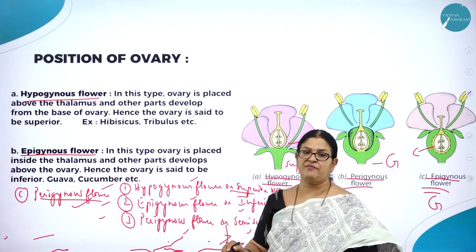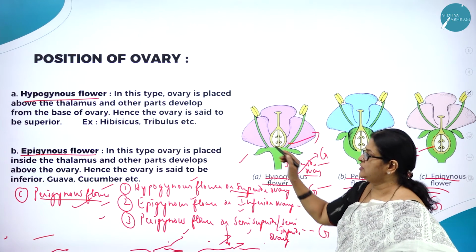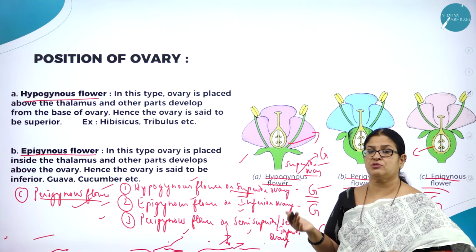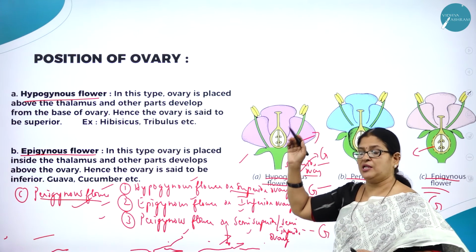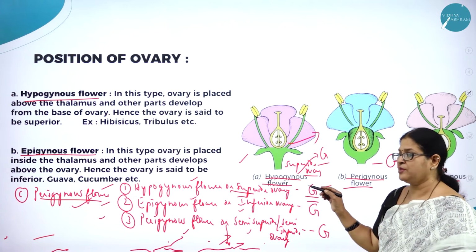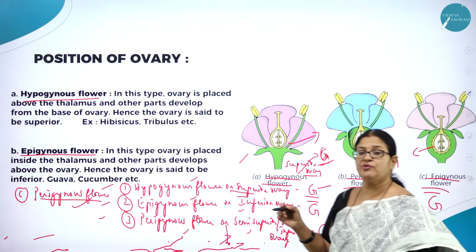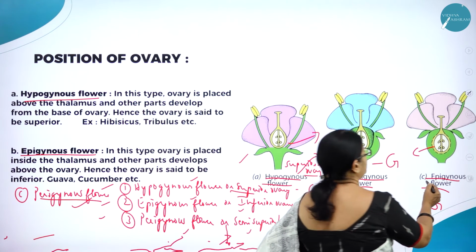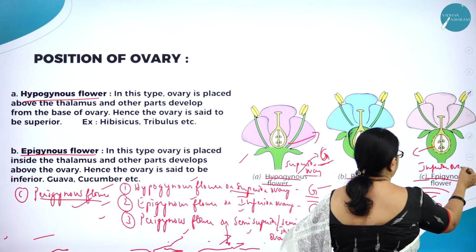What is hypogynous flower? When the position of the ovary is above the thalamus and the remaining whorls are below the thalamus. What is thalamus? The torus or the receptacle which holds the whorls of a flower. So if the ovary is above the thalamus and the remaining parts are below the thalamus, it is called hypogynous flower or superior ovary, and the symbol you write is G bar down. Suppose if the ovary is below the thalamus and the remaining whorls are above the thalamus, it is called epigynous flower or it is otherwise called inferior ovary.